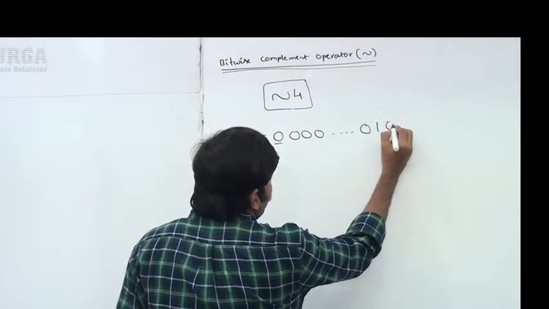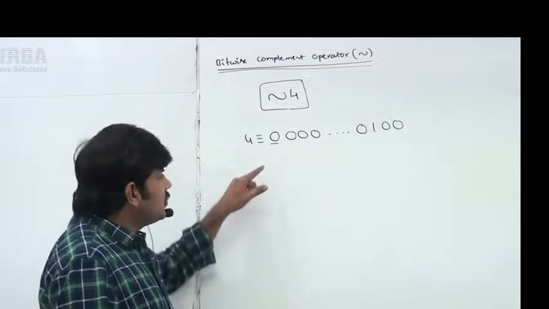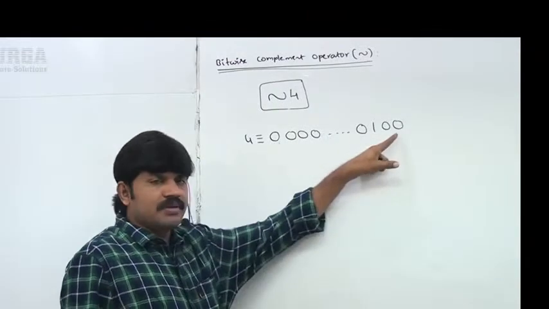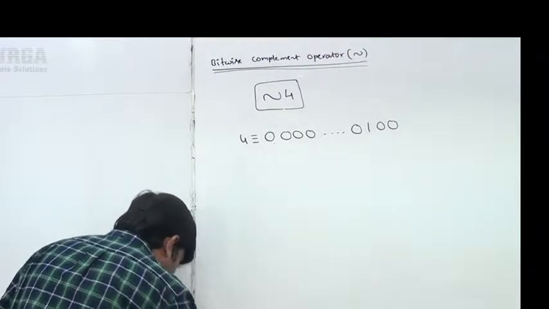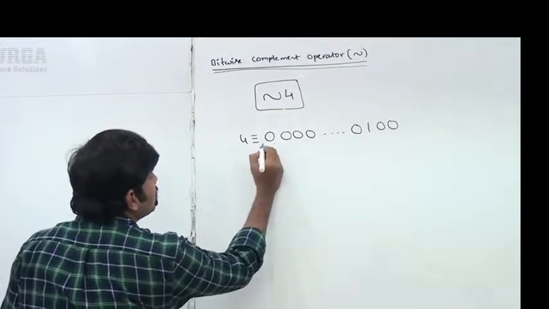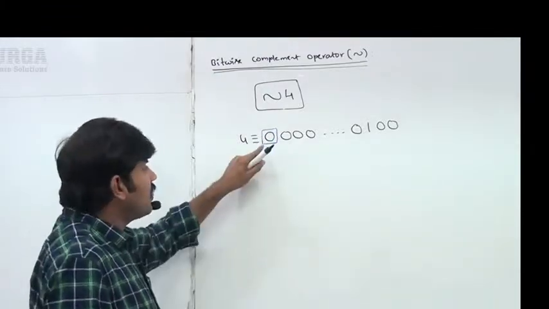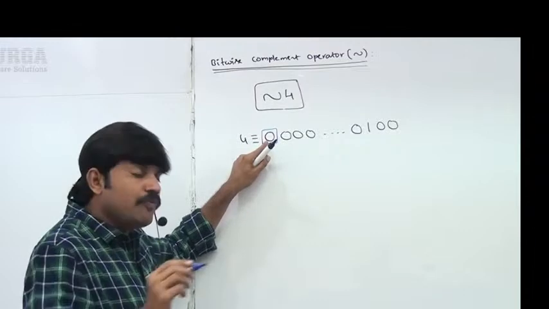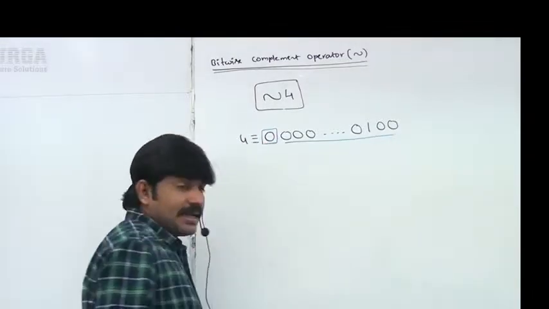4 means 1, 0, 0. That's all. This is the 32-bit representation of 4. Can everyone understand? What is the first bit? The first bit itself is the sign bit. A positive number means 0. If it is a positive number, the remaining bits will represent the value directly in the memory.